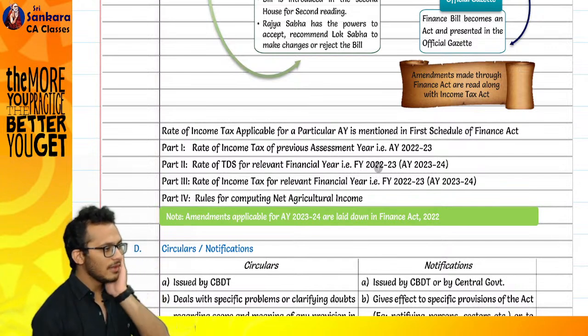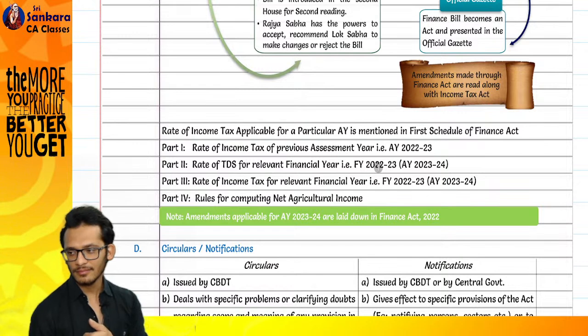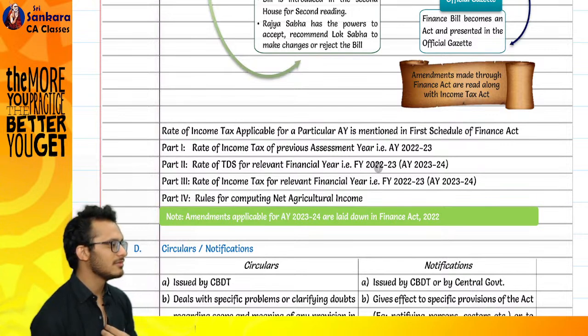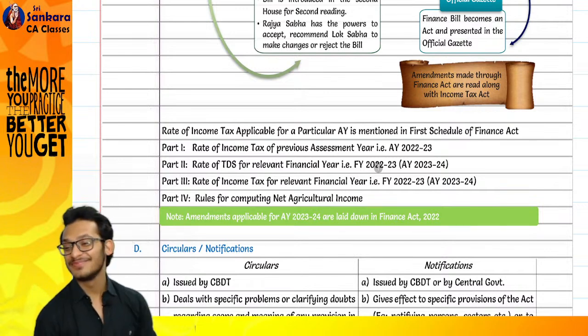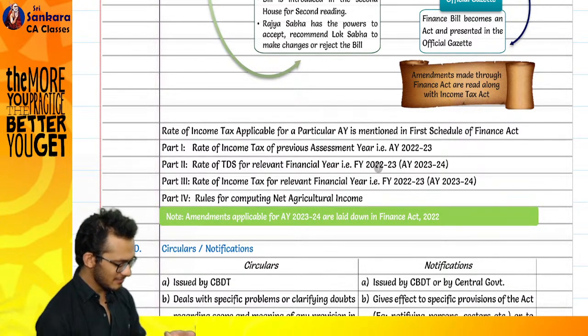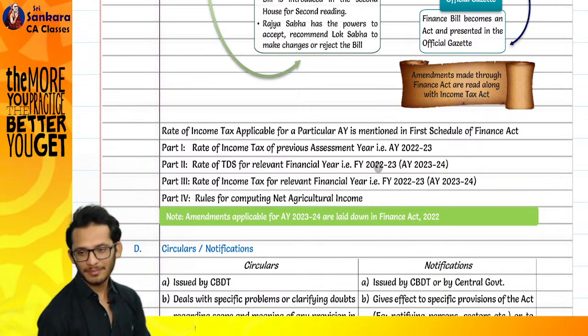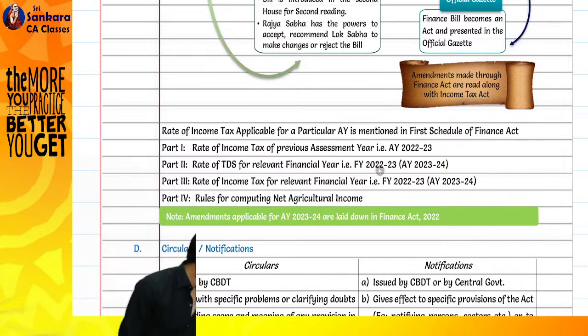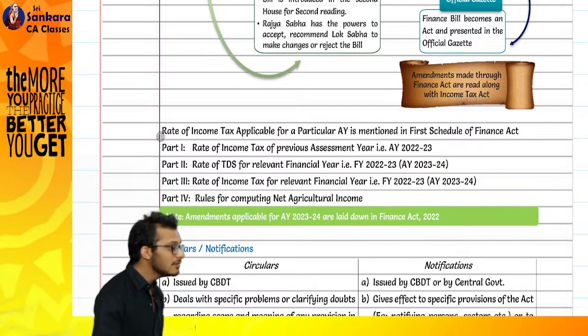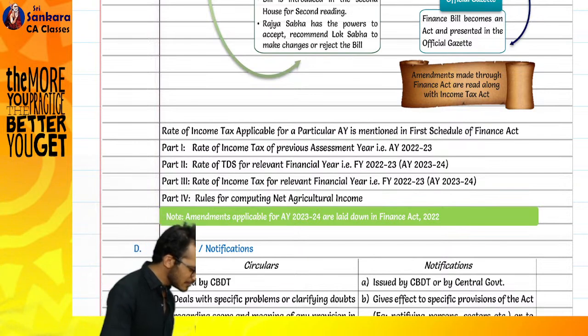Preamble is before the act itself. What will be there in section 1? Does anyone know what is there in section 1? How many acts have you learned? LLP, companies, partnership, sale of goods, Contract Act, that's all. You've learned 5 acts, but they never told you how it works.